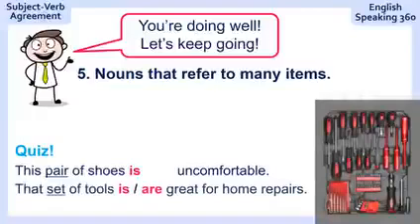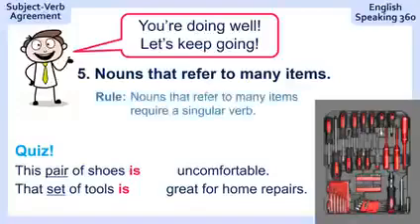That set of tools, great for home repairs. That set of tools is great for home repairs. Here's the rule for you. Nouns that refer to many items require a singular verb because it's one pair of shoes. Even though there are 2 shoes in one pair, we focus on the pair. We focus on the set.